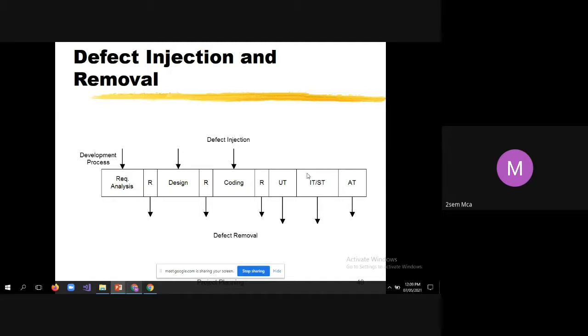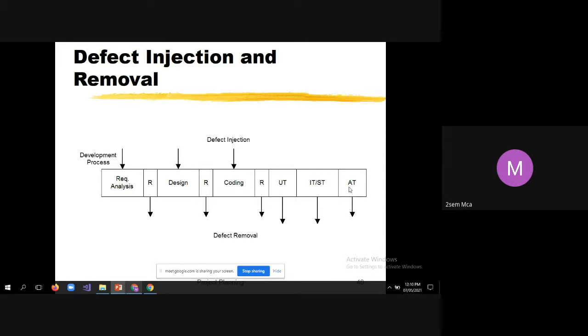Then after that, it will be sent to a professional testing team, where they do black box testing. That is IT, integration testing. IT means integration testing, ST means system testing. IT/ST means integration testing and system testing. That will be done by the professional testing team. And at the end, AT means acceptance testing. Students, you need to understand the terminologies. AT means acceptance testing.